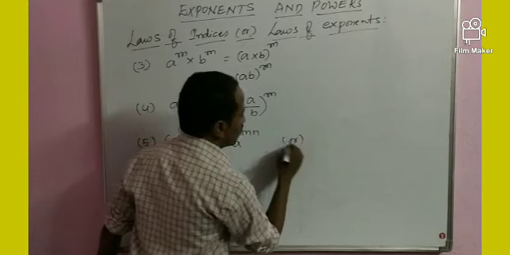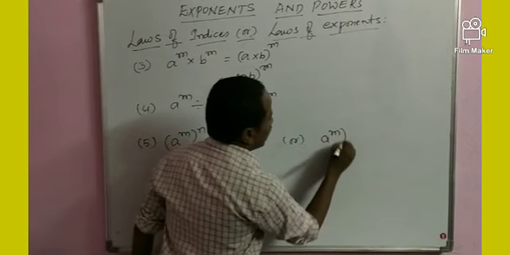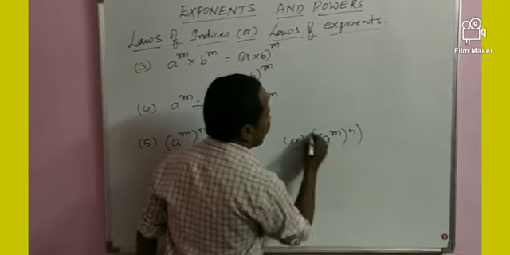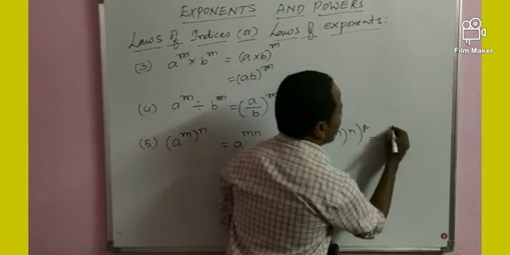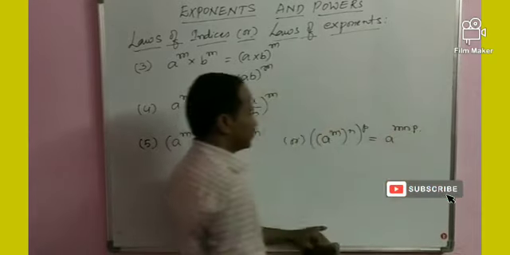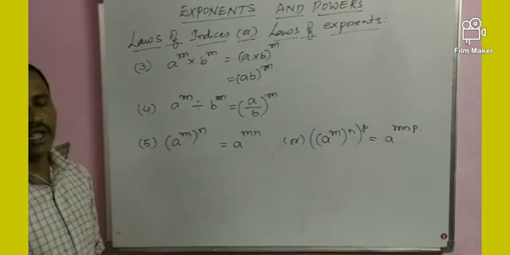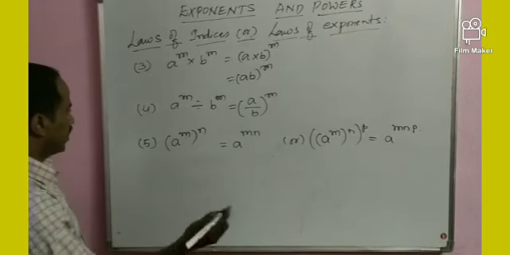Or a power m whole power n whole power p is there. It can also be written as a power mnp. Okay, sir.